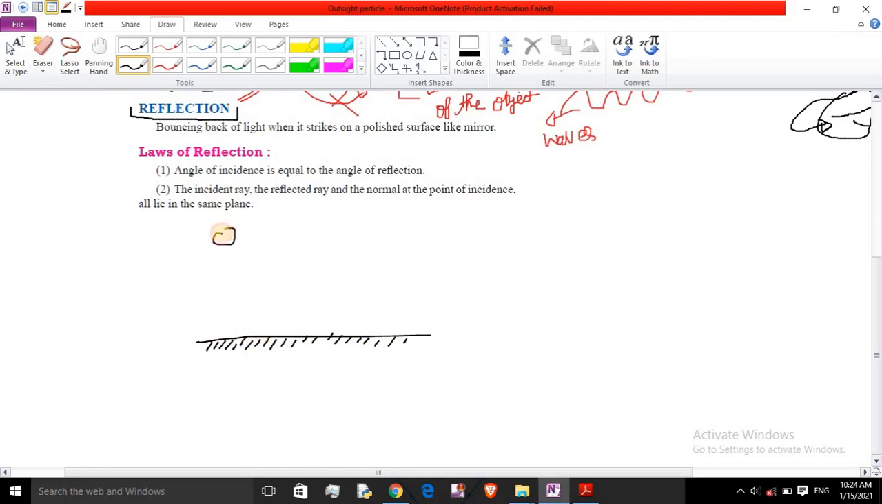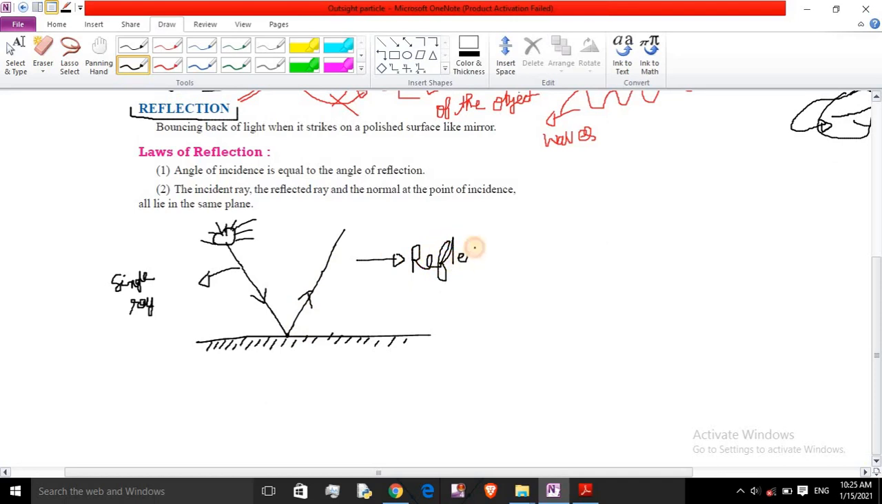If sun rays come from here, this is our sun, they will strike this surface. This is a single ray of sunlight; I am talking only about a single ray, though many rays come from the sun. It strikes the surface at this point and reflects back in the direction it came from. This whole process is known as reflection.